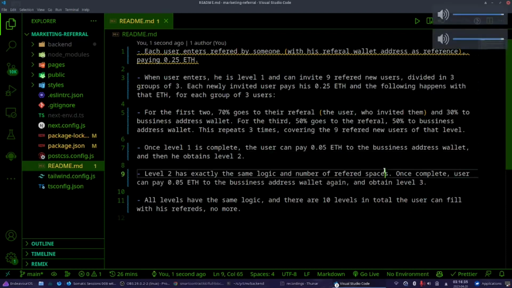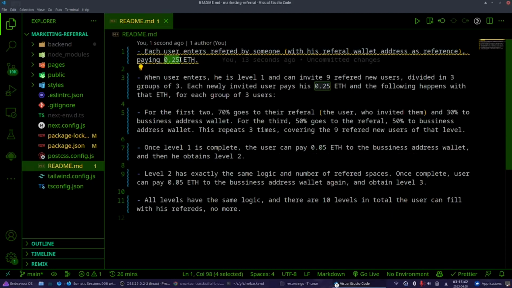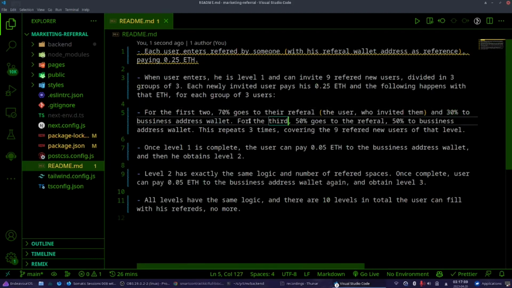The idea is that you can only enter the system by being referred by someone, and in order to enter the system you have to pay 0.25 Ether. After you enter the system, you can invite other people. When you invite someone, for the first 2 people that you have invited, you get 70% of the 0.25 Ether that they pay, and the 30% goes to the smart contract, the contract wallet.